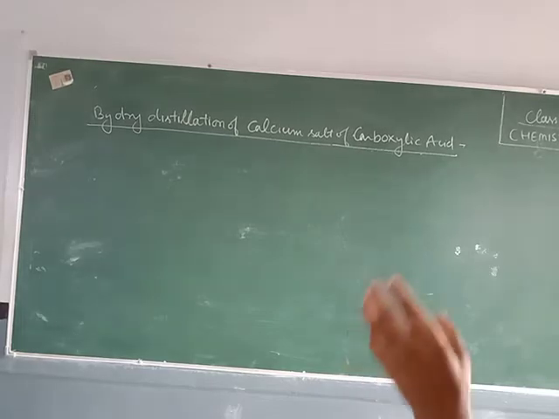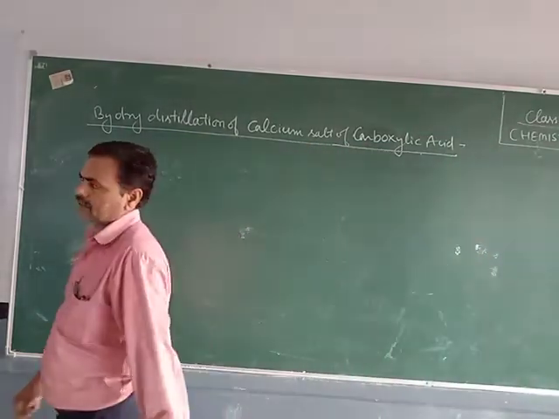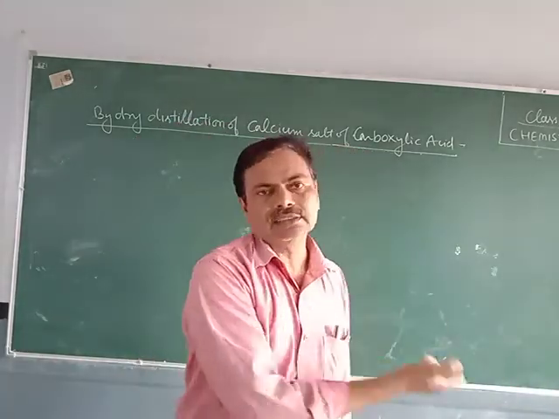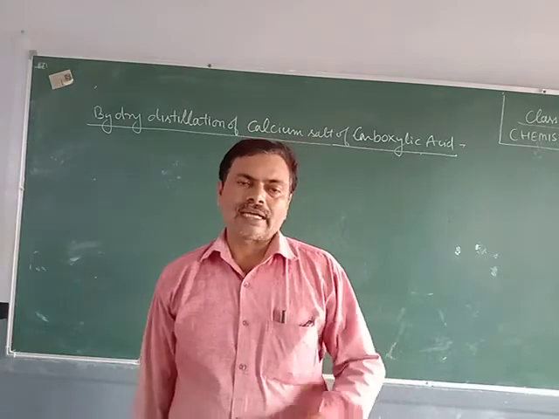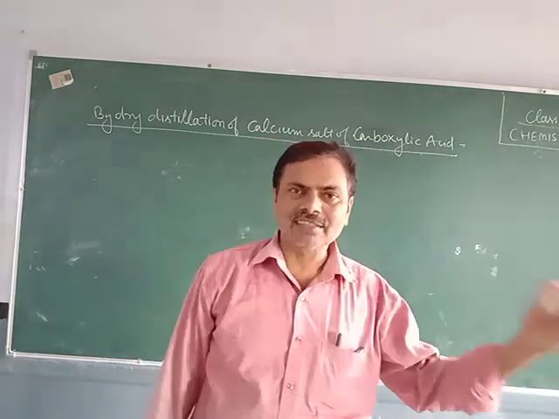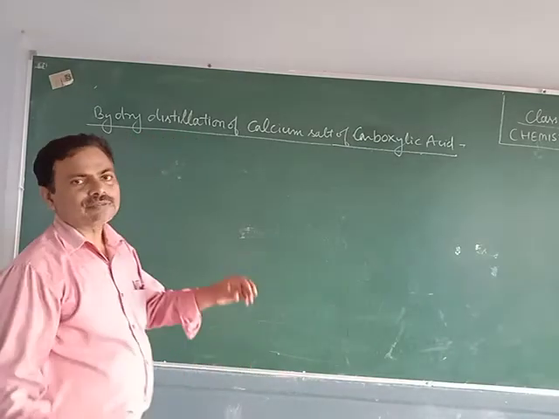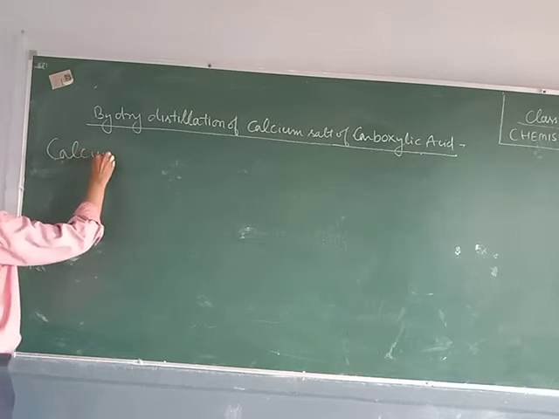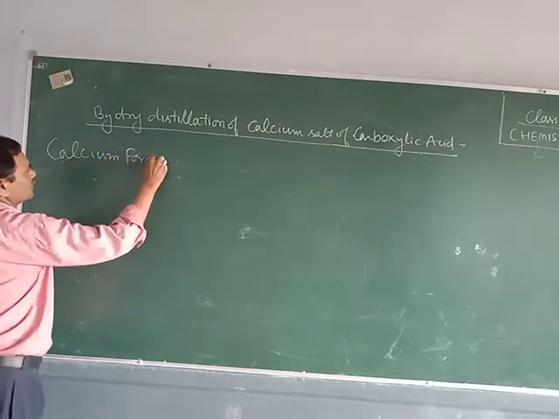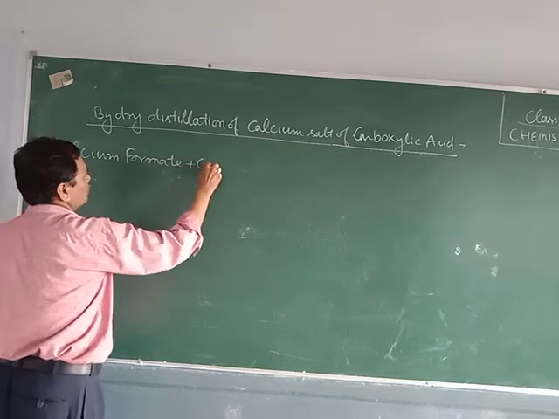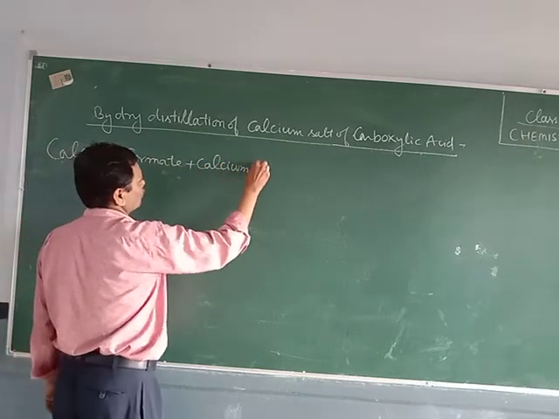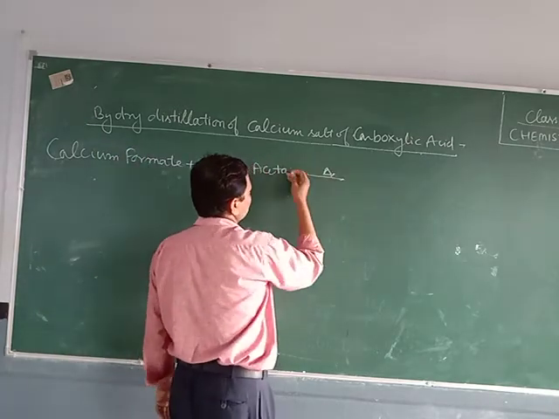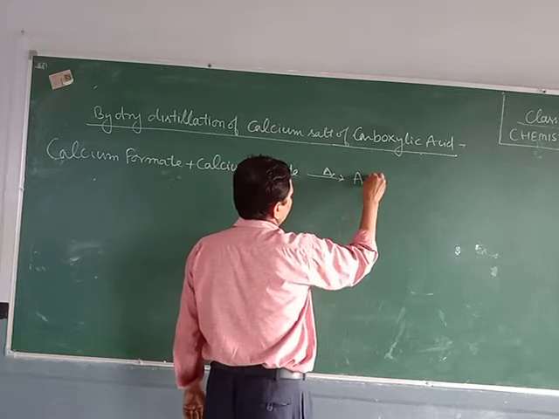Now, first was calcium formate, which on heating gives formaldehyde, and calcium acetate on heating gives acetone. Now if we mix calcium formate and calcium acetate and heat them, they give acetaldehyde.